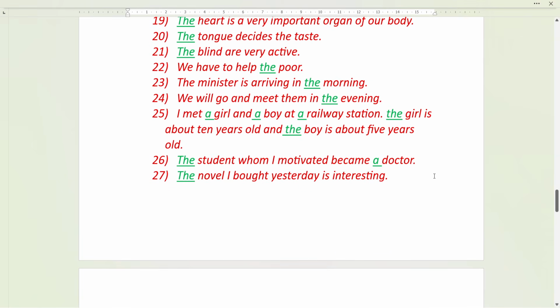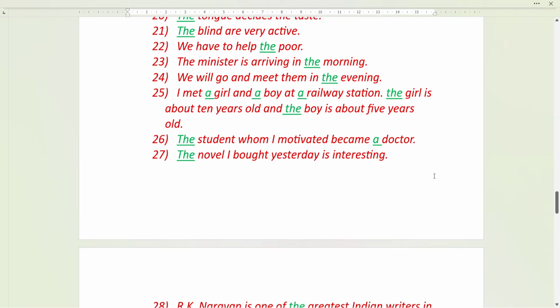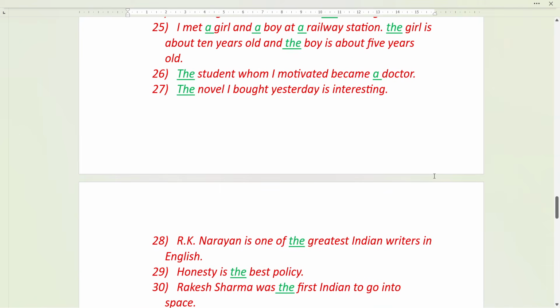The student whom I motivated became a doctor. Why are we not writing a student? This is because we are giving some information about the student in the second sentence. That is, he became a doctor. So that student is already familiar. So the student, or he is the definite student, that particular student. Which student? Whom I motivated. Okay, so whenever some information is given about something, that becomes a definite article. Okay, the novel I bought yesterday is interesting. Which novel? The one which I bought yesterday. So it is a definite one, a particular one. Okay, so the novel.